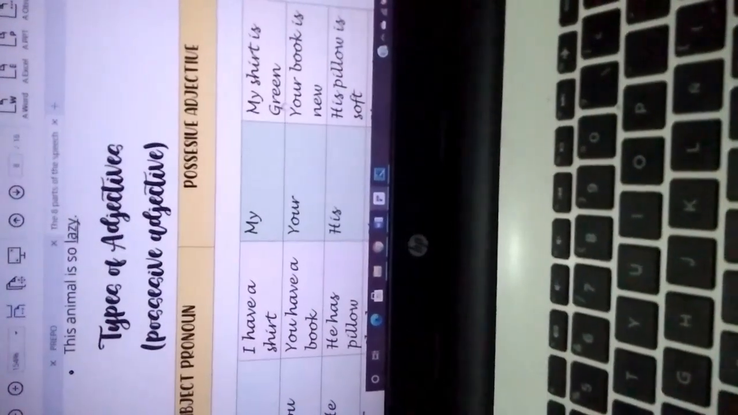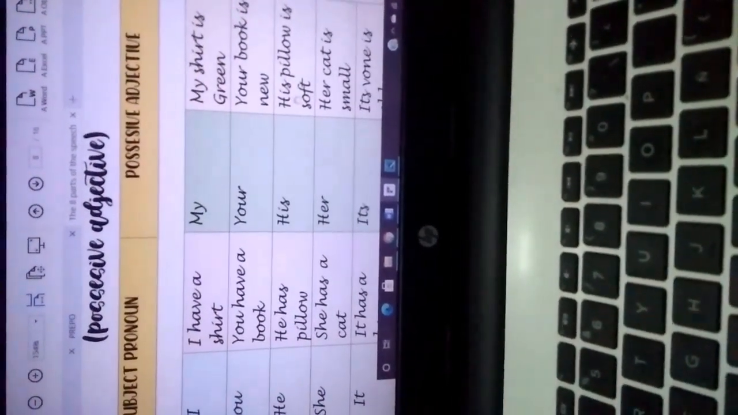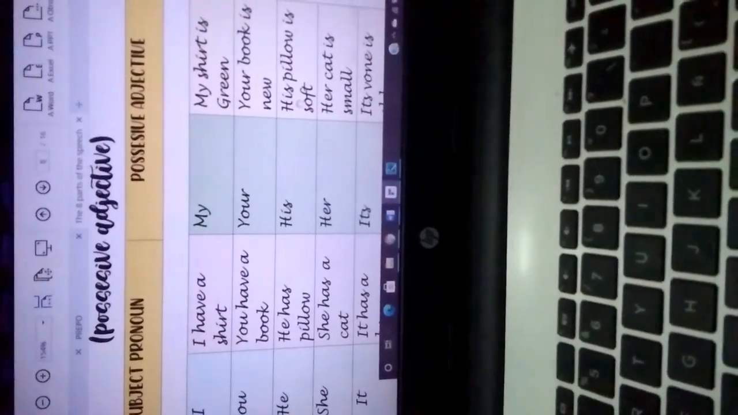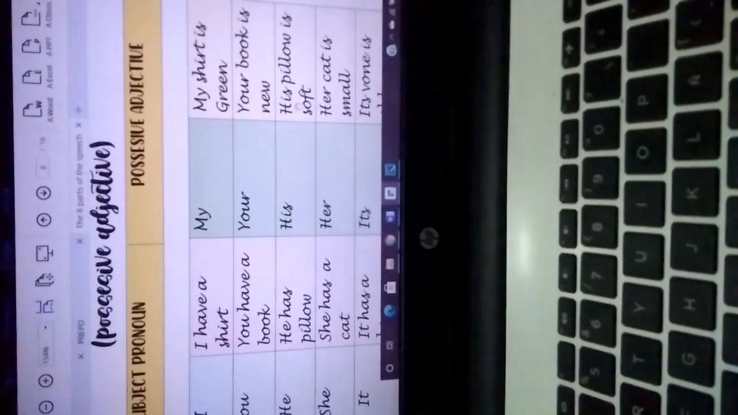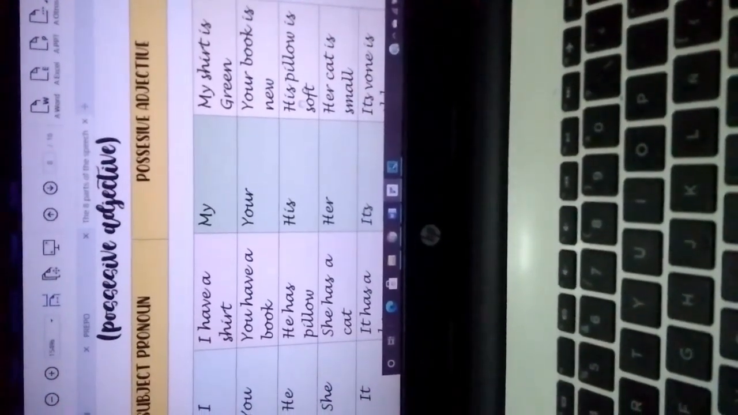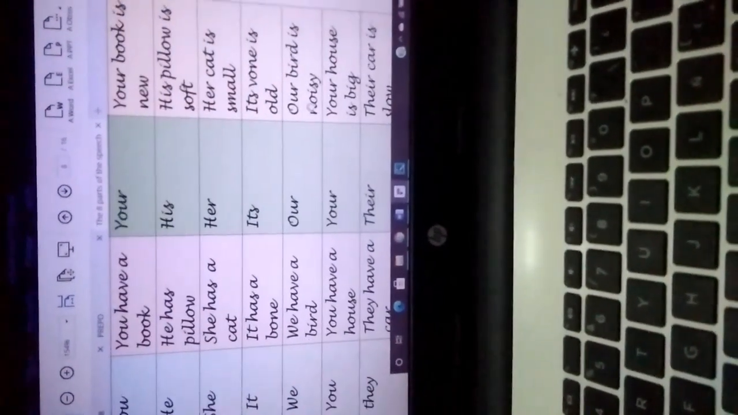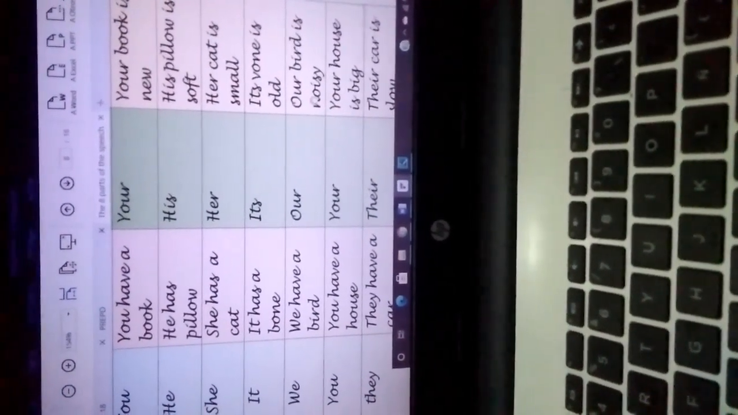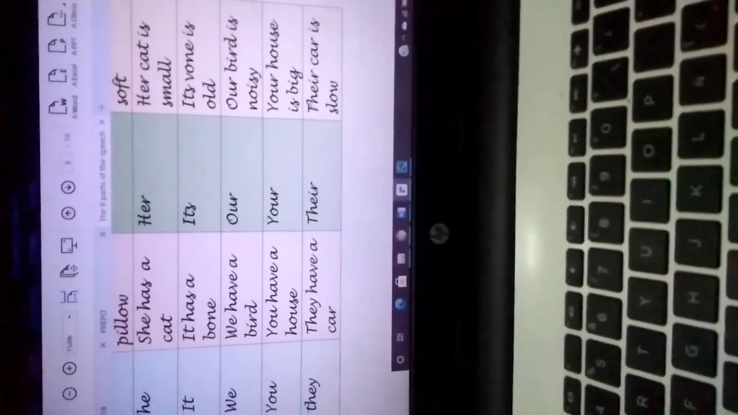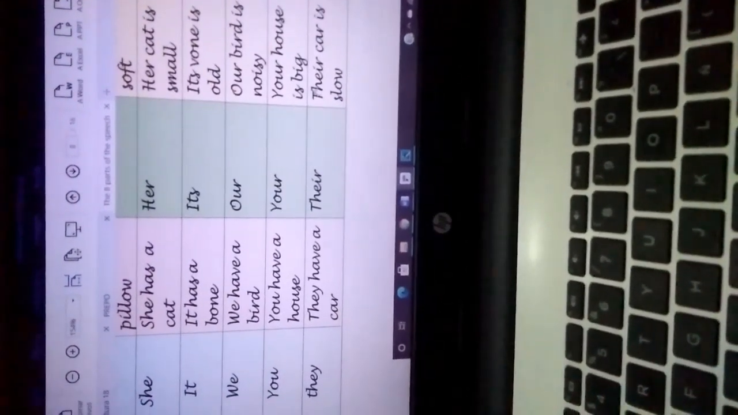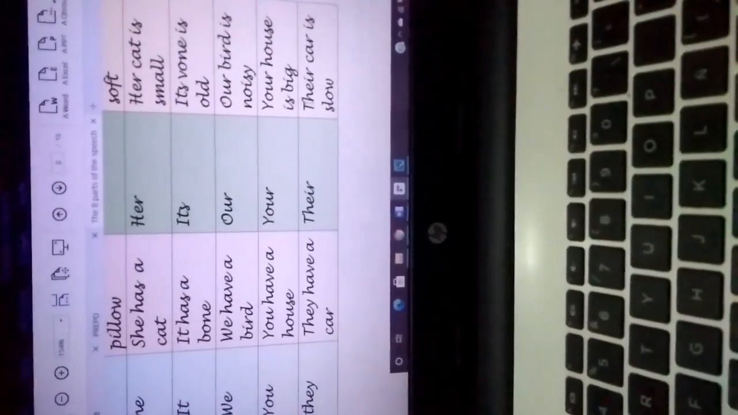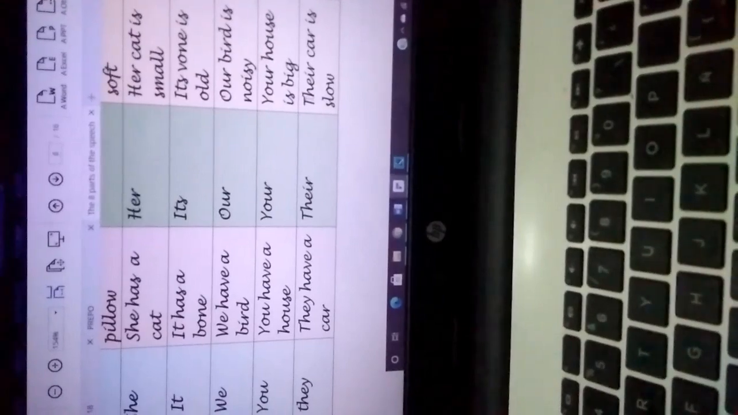Possessive adjectives: my shirt is green, your book is new, his pillow is soft, her cat is small, its bone is old, our bed is noisy, your house is big, their car is slow.